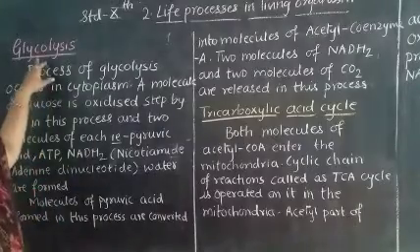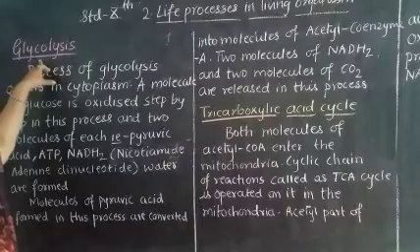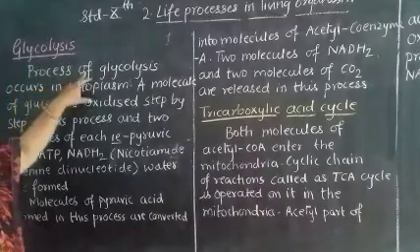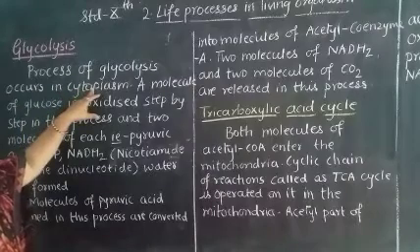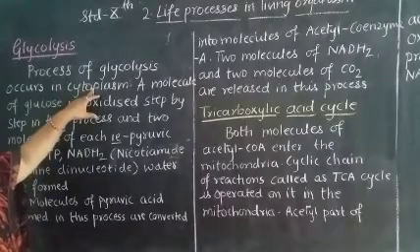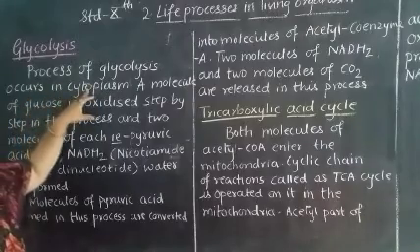The first step is glycolysis. The process of glycolysis occurs in the cytoplasm.